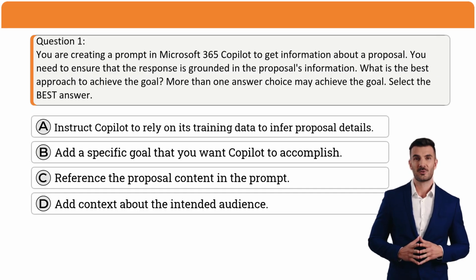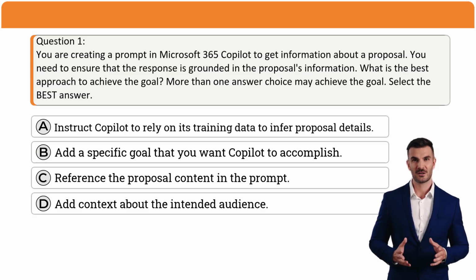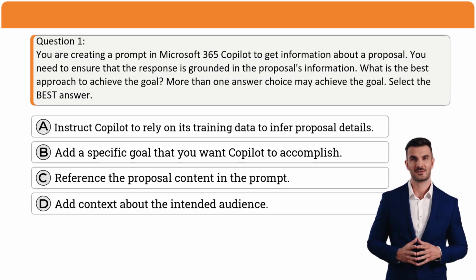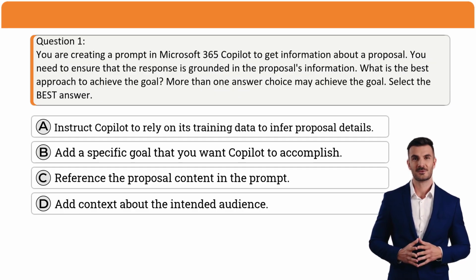Question 1. You are creating a prompt in Microsoft 365 Copilot to get information about a proposal. You need to ensure that the response is grounded in the proposal's information. What is the best approach to achieve the goal? More than one answer choice may achieve the goal. Select the best answer.